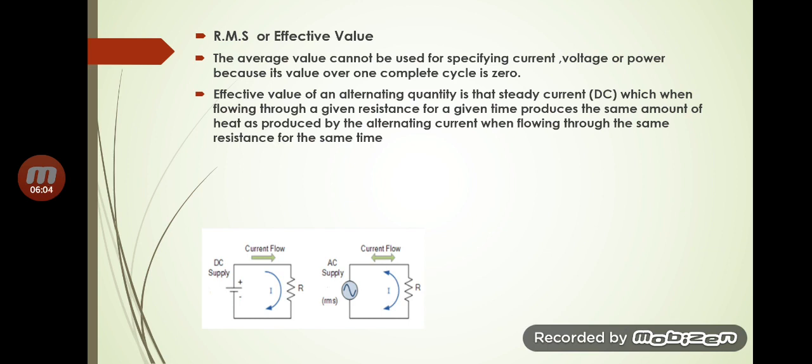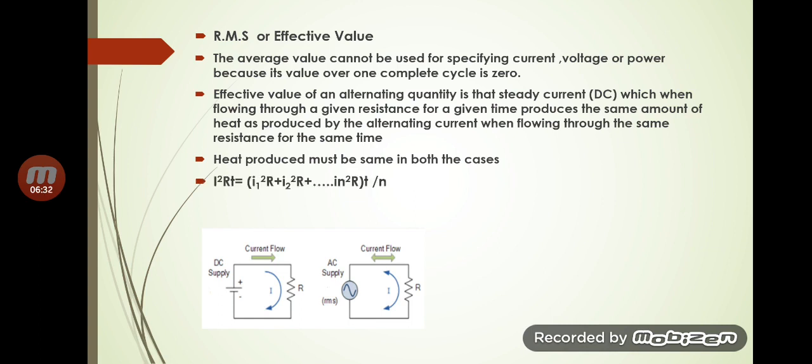What is the current required by this AC supply to produce the same amount of heat in the second case? That is, if DC supply produces a particular amount of heat, to produce the same heat, what is the amount of AC supply? That is actually referred to as the effective value or RMS value. So heat produced must be the same in both the cases.